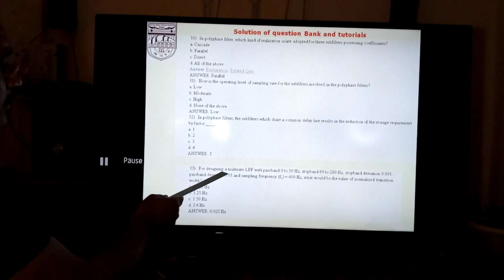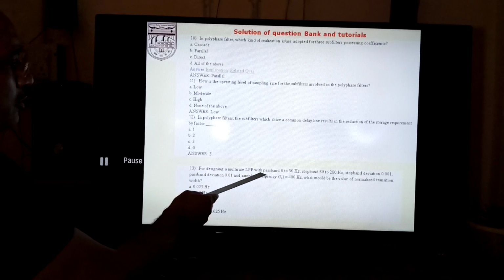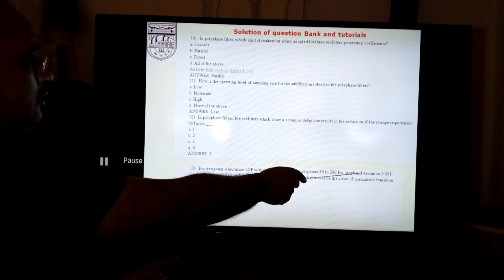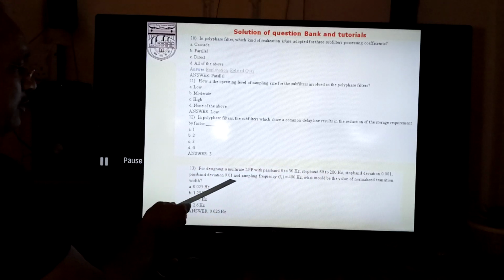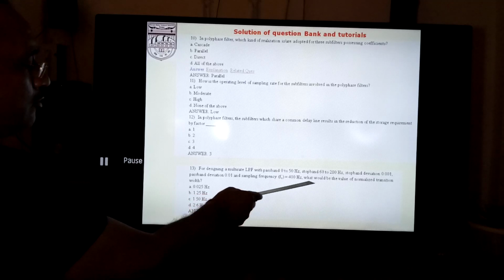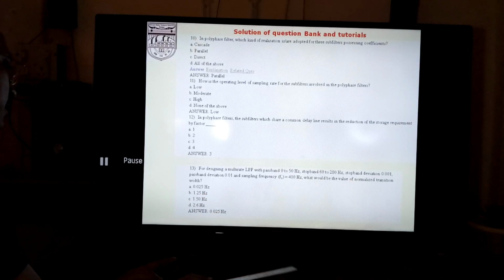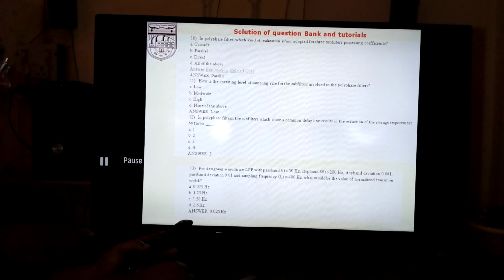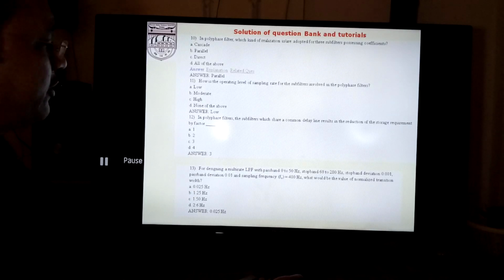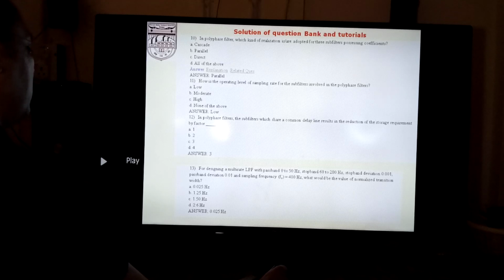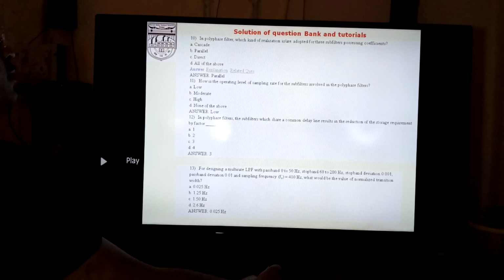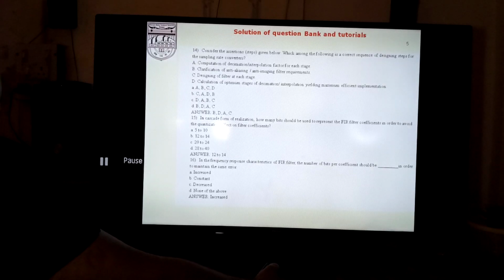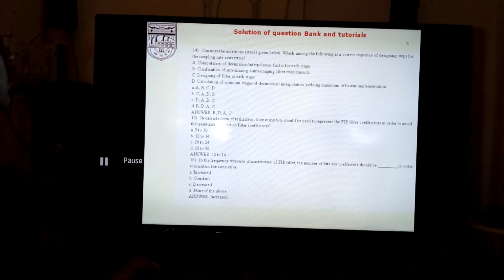So for designing a multi-rate low pass filter with pass band 0 to 50 Hz, stop band 60 to 250 Hz, stop band deviation this one, pass band deviation this one, and sampling frequency this one, if we calculate, then after the calculation we will find it is the value 0.02 Hz. So A is correct in this one, and this will be achieved after the calculation. So there may be some questions which are based on the calculation also.